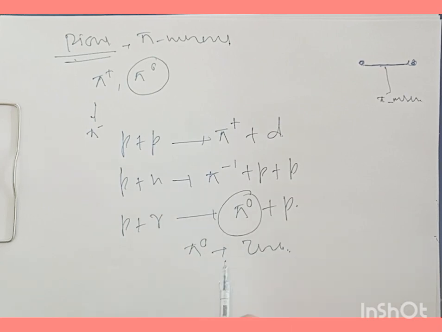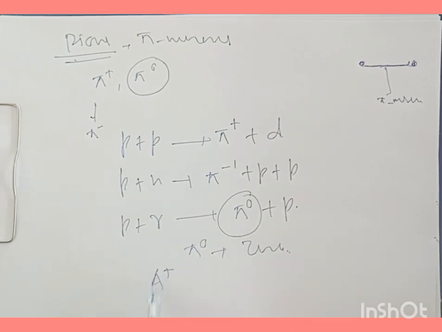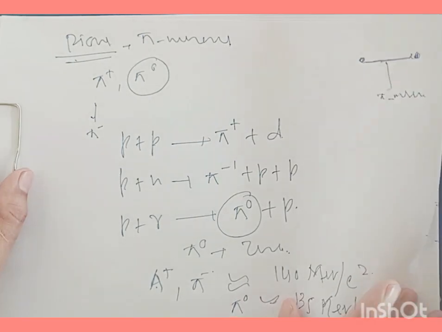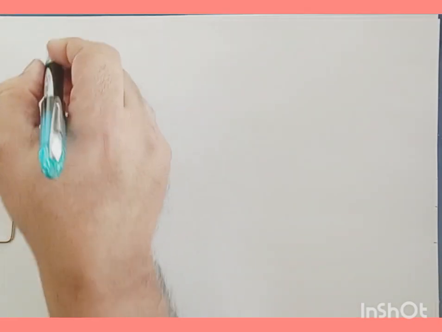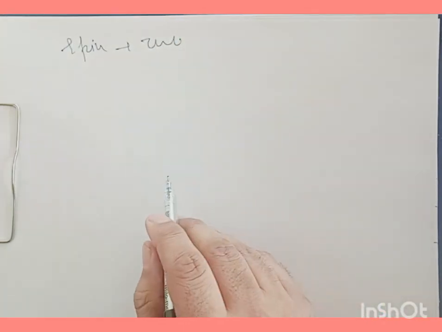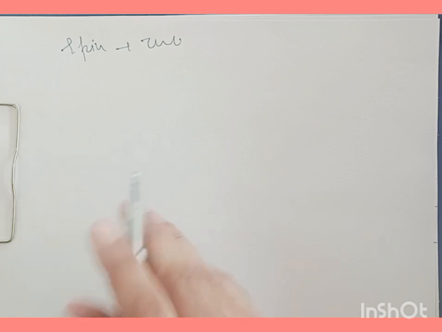The mass of pi plus and its antiparticle pi minus are the same, of the order of 140 MeV per c squared, while the mass of pi neutral is of the order of 135 MeV per c squared. They have zero spin: pi plus, pi minus, and pi zero each have spin zero.